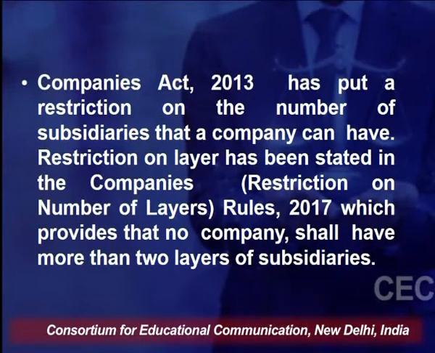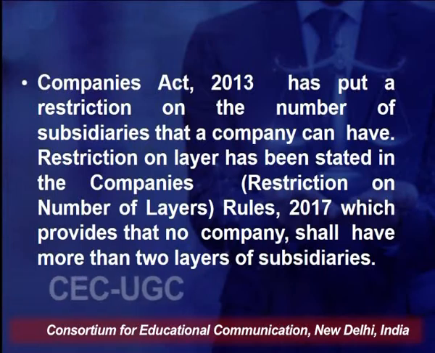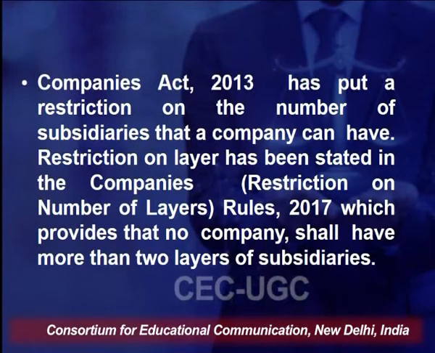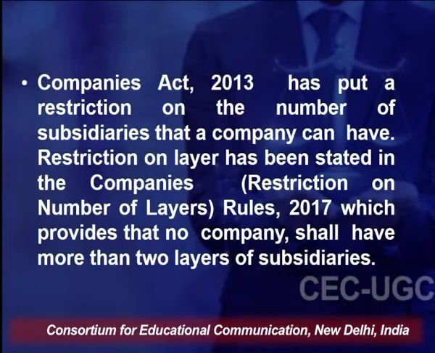Restrictions on layers has been started in the Companies (Restriction on Number of Layers) Rules, 2017, which provides that no company shall have more than 2 layers of subsidiaries. So, that is a requirement. There can only be 2 layers, not more than that.